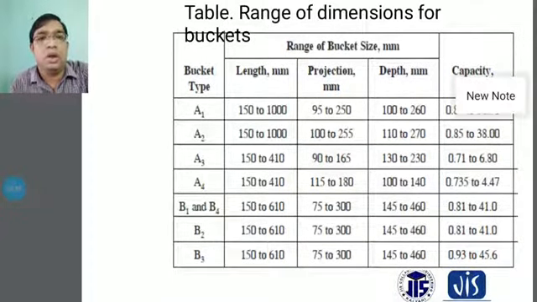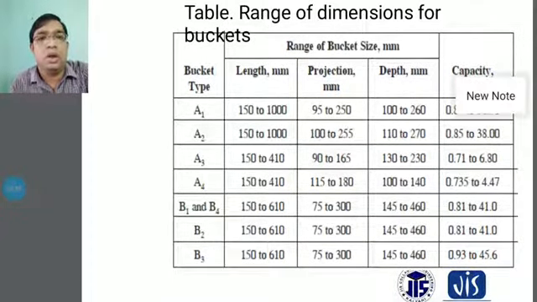This is how B2 and B3 are shown here. For B3, the length is 150 to 610, and the projection is 75 to 300 millimeters. The depth is 145 to 460 millimeters, and the capacity is 0.973 to 45.6 liters.